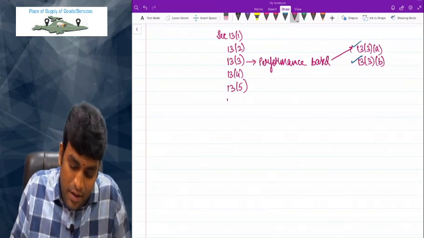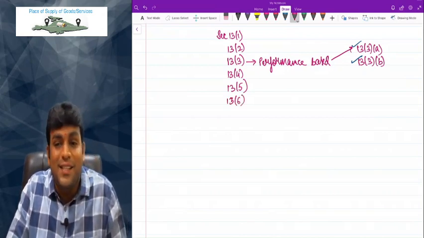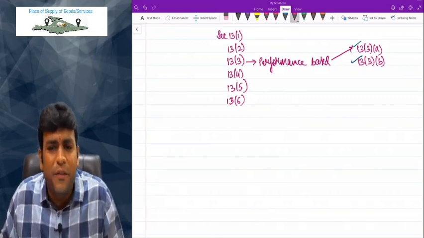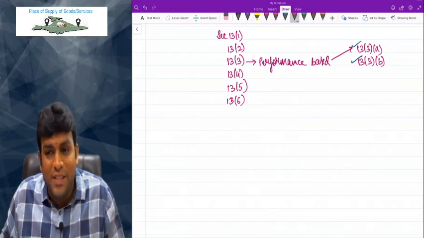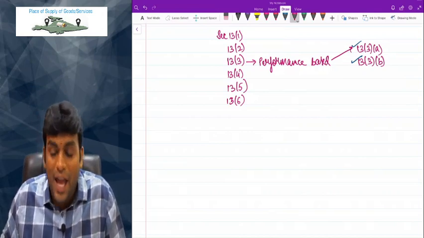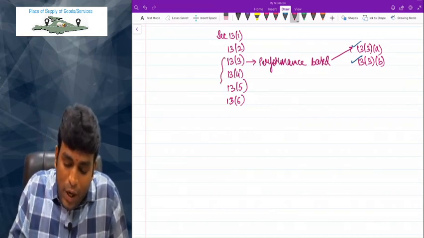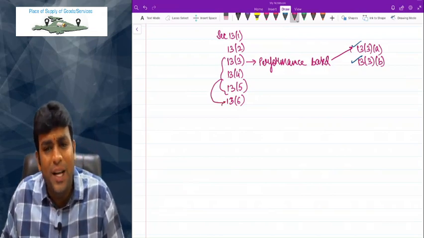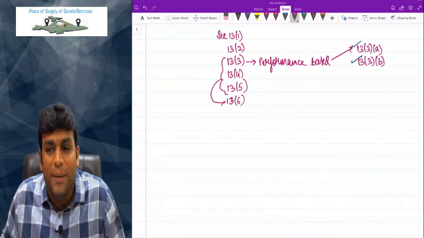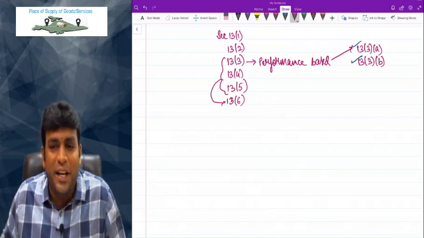Next, 13.6, my dear friends. 13.6 clearly says if services referred to in 13.3, 4, 5 are performed at more than one location, including taxable territory, then place of supply will be the location in taxable territory.